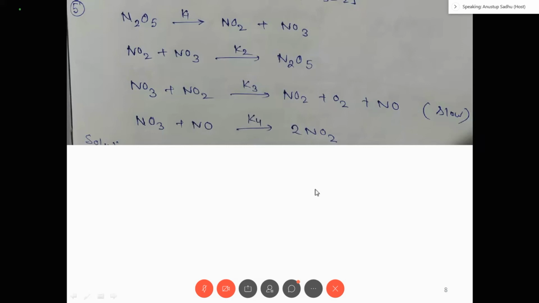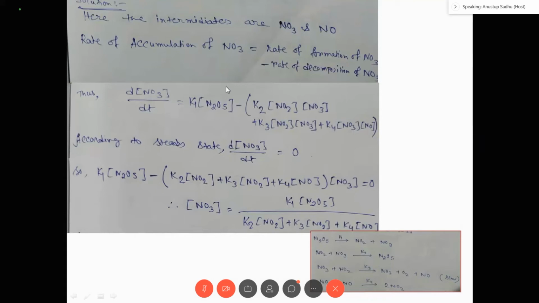So now you have to apply the steady state. Similarly, here the intermediates are NO3 and NO. You have to separately determine the rate of accumulation of each intermediate. First I have determined it for NO3. The rate of accumulation of NO3 is equal to the rate of formation of NO3 minus the rate of decomposition, that is dNO3/dt. Then you have to determine in which step NO3 is forming and in which step it is decomposing.